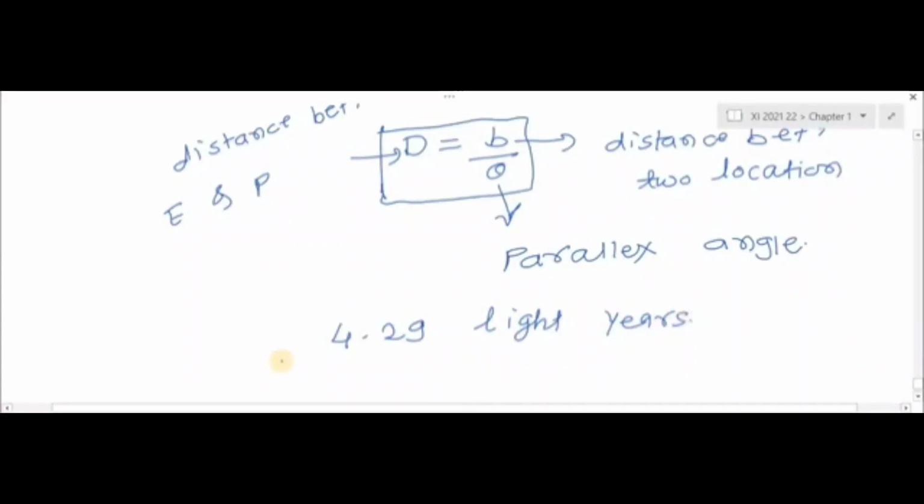The parallax measured from the two most distant points on the Earth for a star will be too small to be measured, so for this purpose we measure the parallax between two farthest points, that is 2 AU apart, along the orbit of the Earth around the Sun. So we can use this method to measure the distance between planet and Earth and star. To measure a distant object, we can follow this method.